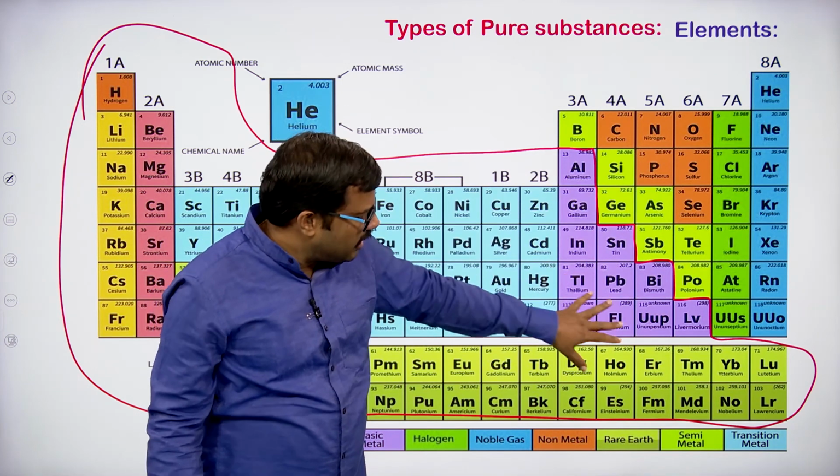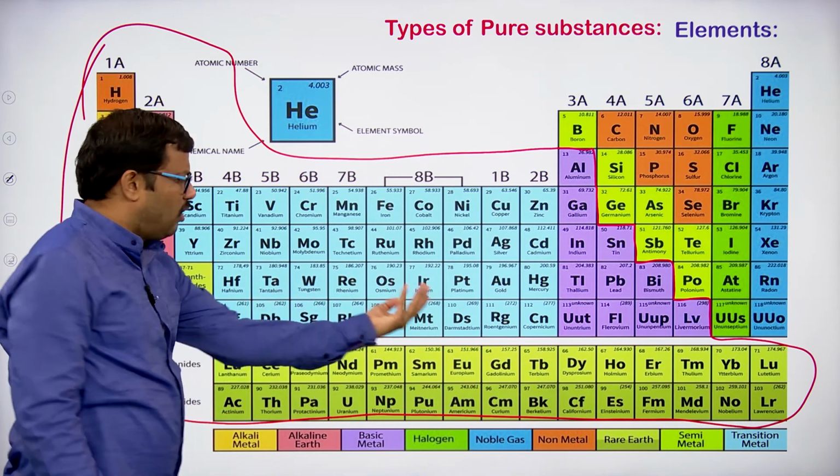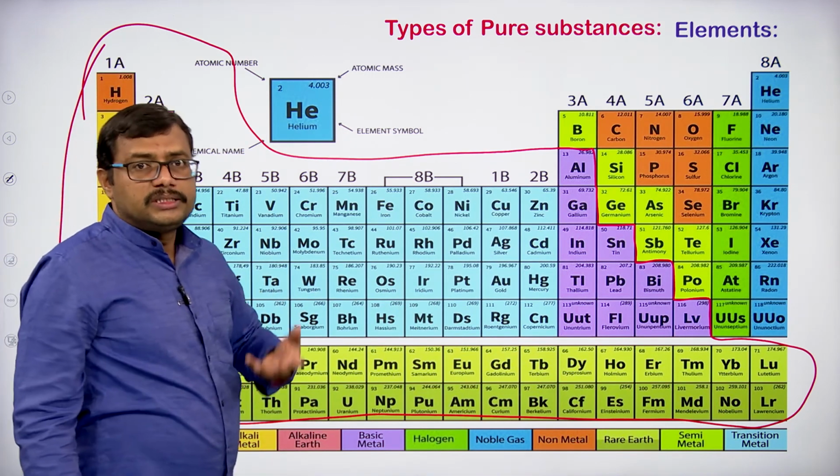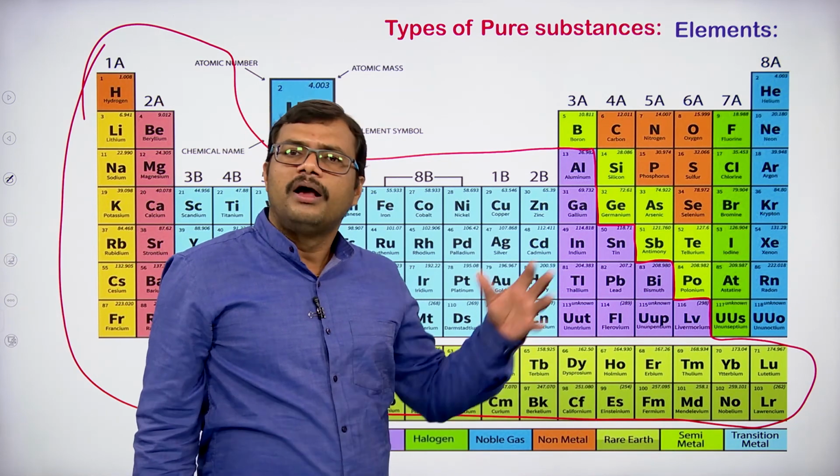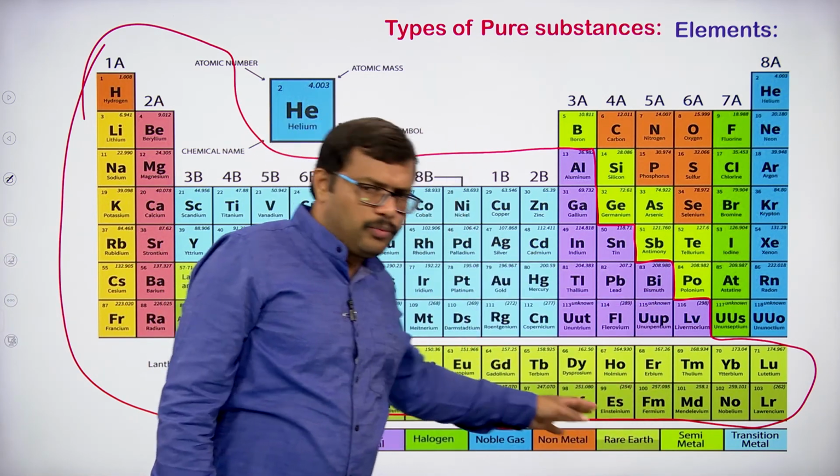Below the light green area, everything is metal. Therefore, more than 75% of the available elements are metals.